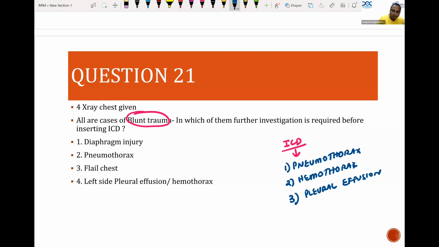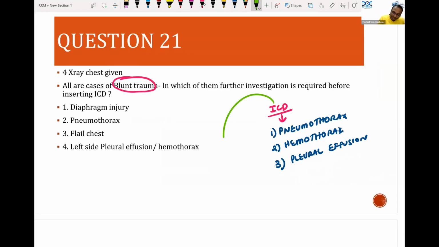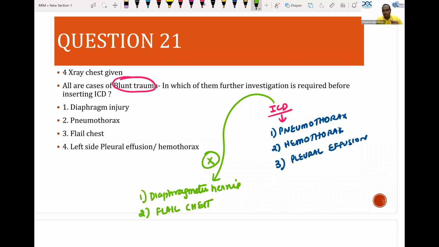ICD, before putting, you should be very careful. You should not put it in, number 1, diaphragmatic hernias, because many times we think that is a collection and we put the tube, no, it will go and perforate the bowel. So in diaphragmatic hernias, ICD will be put, but after doing a CT scan. Flail chest. Flail chest, ICD is not useful. It is not going to help you.